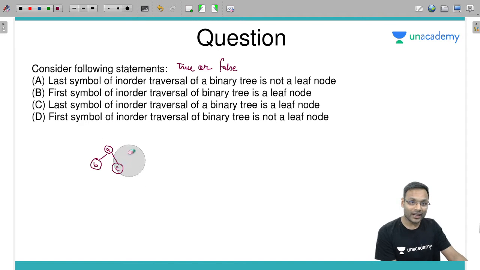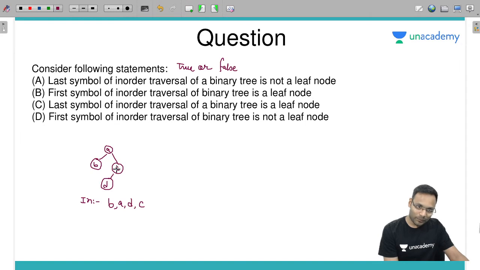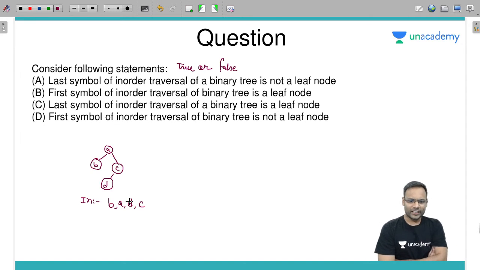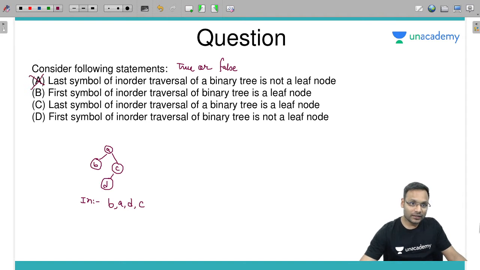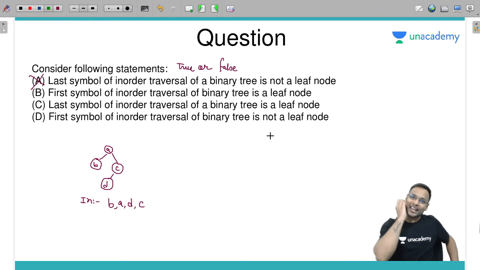Why? Look at this. Suppose I have added a node D here on the left of C. What is the in-order traversal of this one? B, A, D and C. Last symbol is C. Is it a leaf node? No. So the first statement is false. Now you will ask, sir, how did you get the idea?